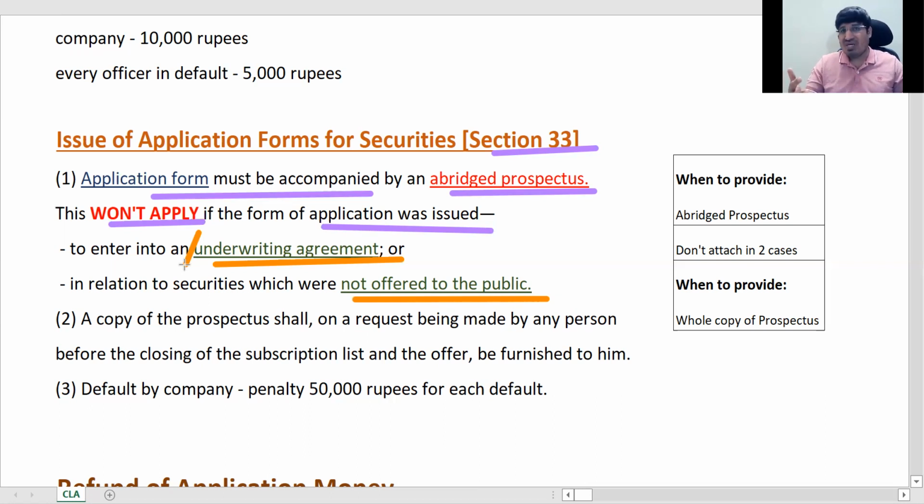They are big people, they deal in huge money, so they already have all the data of the company. So this abridged prospectus is for the safety of the average investor. The underwriter is not an average investor. Similarly, when shares are not offered to the public, it's like a privately placed issue. They are offered to people known to the company, who are normally bigger level people, right? So this section is for protecting the average person, which is why these two have been excluded.